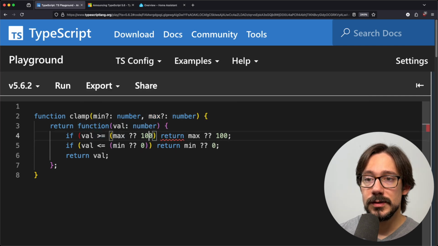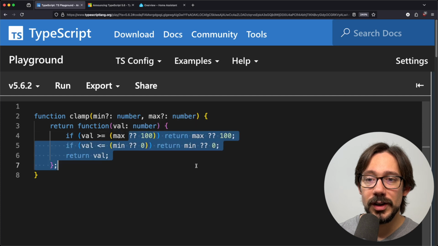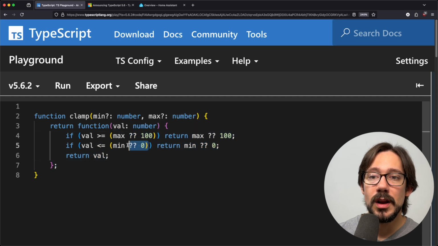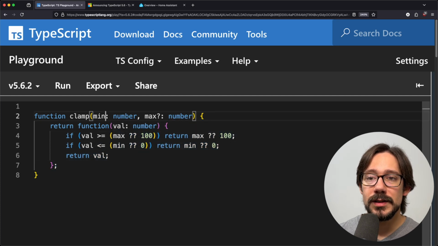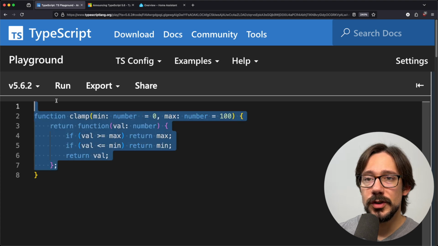So let's go ahead and solve this the same way there. You're right, I can hear you. This is really kind of a contrived example around using the nullish operator here. If I was writing this for real, I would go like this. Min defaults to 0, max defaults to 100, and we have min, max, and then over here we have min and max. That's sure how I would write it.